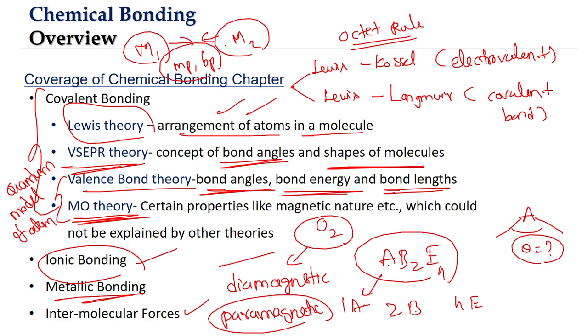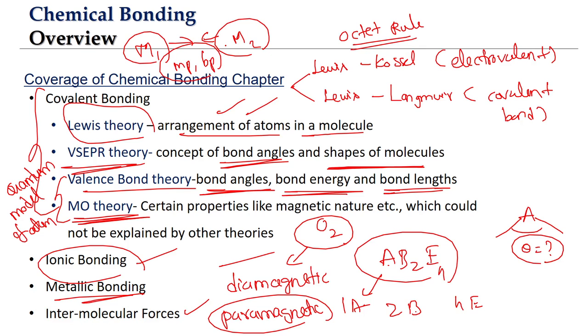So as you can see here, we will be able to cover a lot of aspects related to the inorganic chemistry chapters as a whole. Okay, and that's the reason why, even when you look at competitive examinations, this chapter is considered a high weightage chapter, because chemical bonding is a concept, so we can have questions corresponding to different groups.